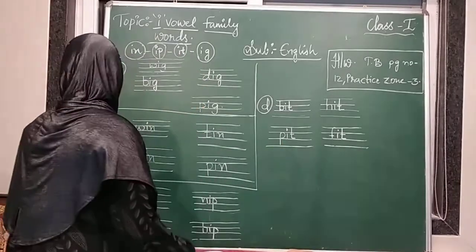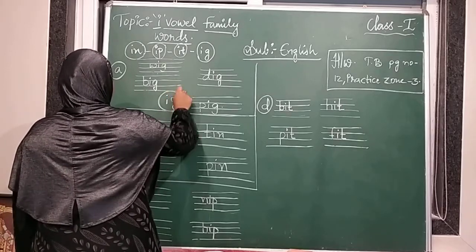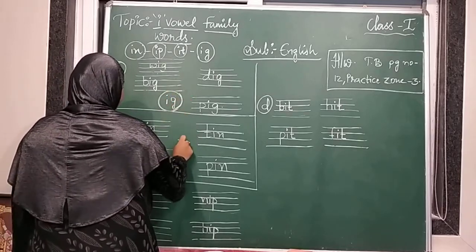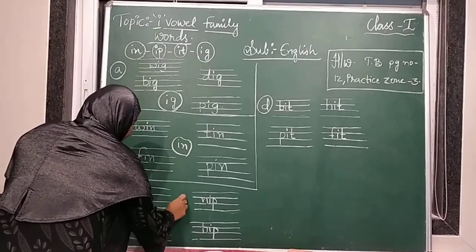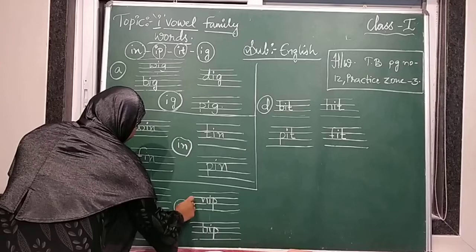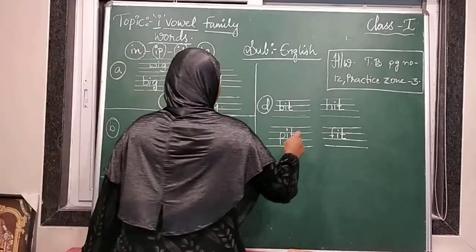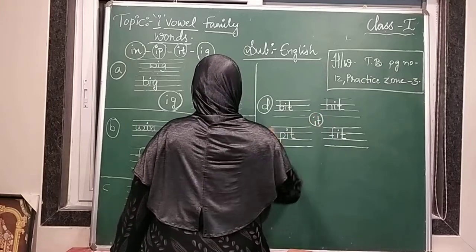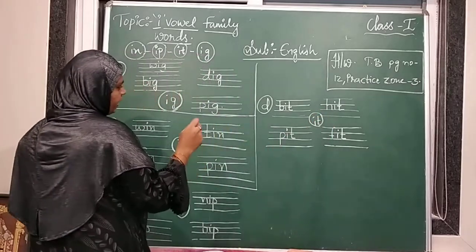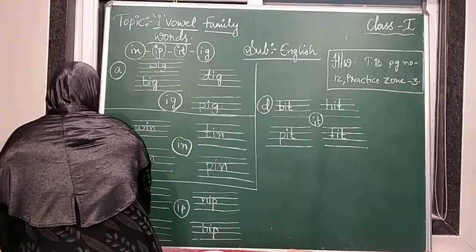So here are IG words, here are IN words, here are also IP words, here are IT words. With that, you have completed this A bit, B bit, C bit and D bit.